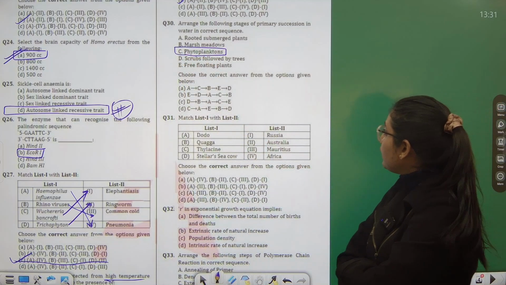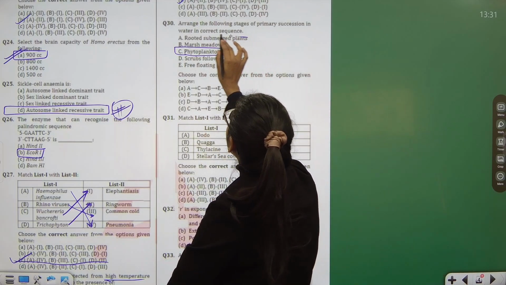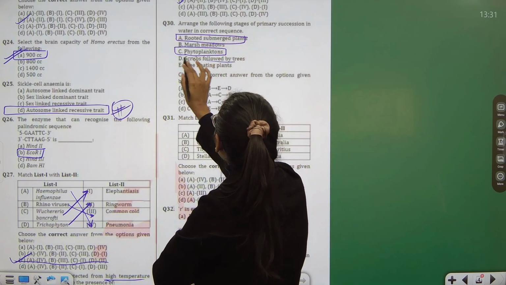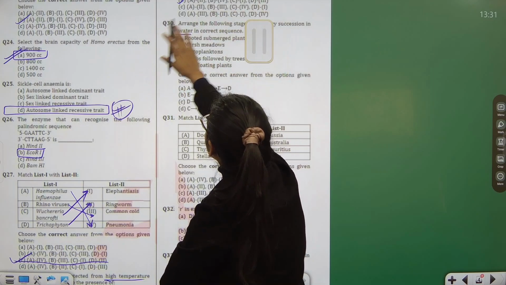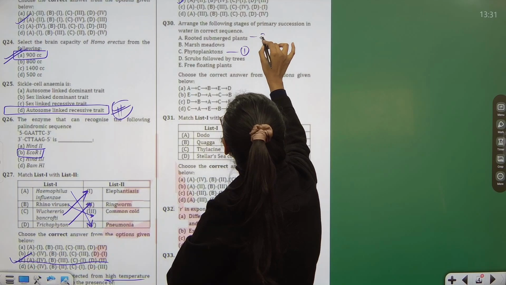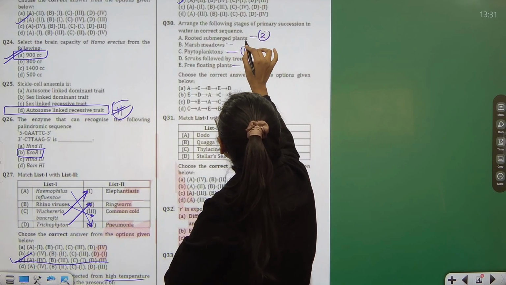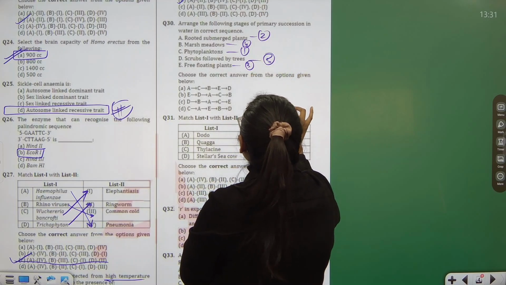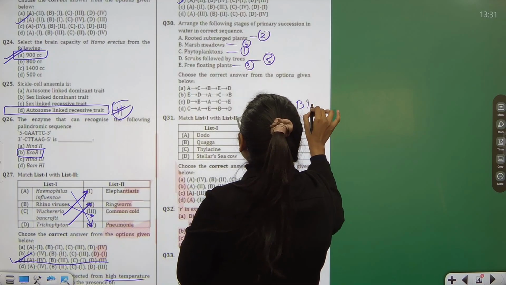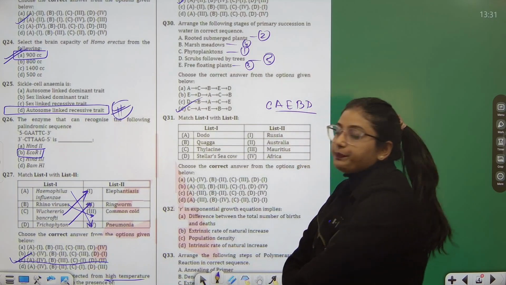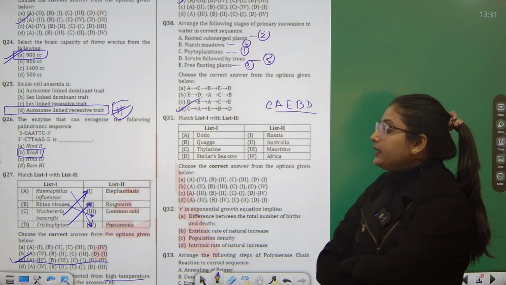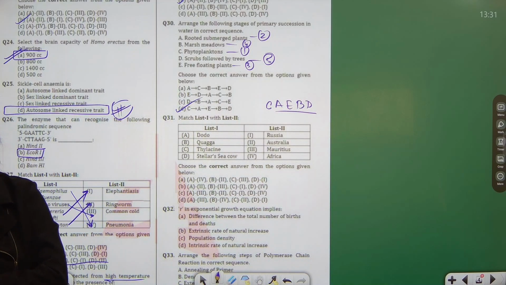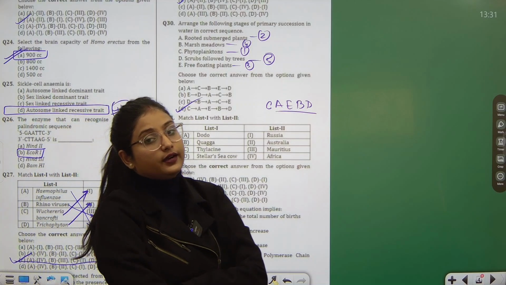Okay. Phytoplanktons, rooted submerged plants, half in water, then free floating plants, okay, I'll number them rather than highlighting them, 1, 2, then free floating plants, then marsh meadows, and then finally the trees. So C, A, E, B and D. Right? But for attempting this question, you must have knowledge of aquatic life, of the aquatic food chain, and you should know how this is developing.